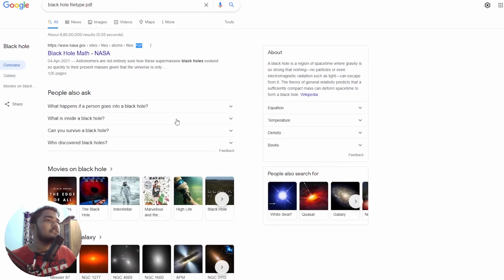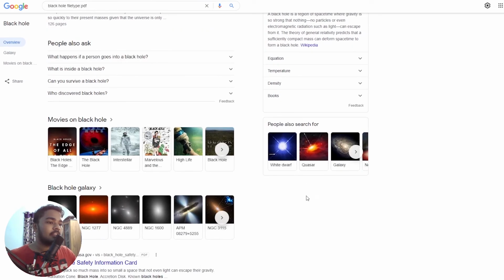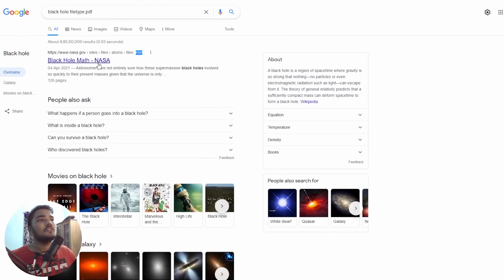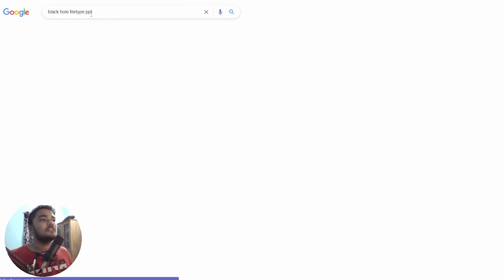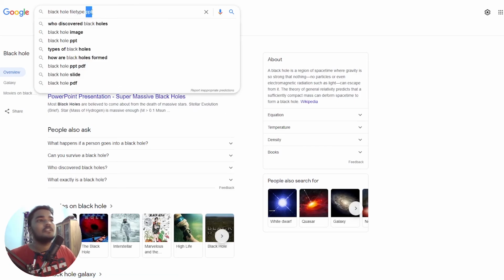It recognizes, right? Now if you just open it, either it will open a PDF or it will get downloaded. They all will be PDF files, because you have written the file that you want as PDF and it is related to black hole. Now if I do ppt, it will give you some PowerPoint presentations. So any file you want, you just write the extension and that will give you things.